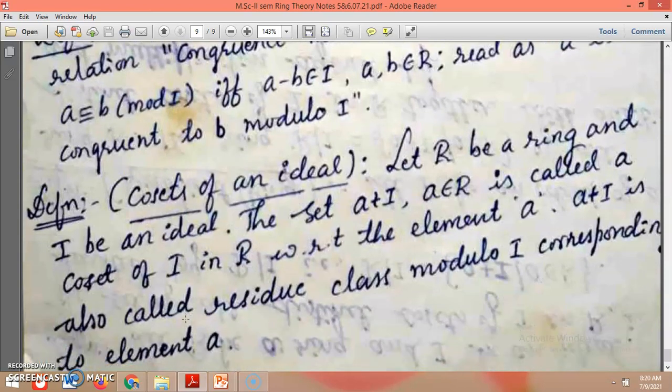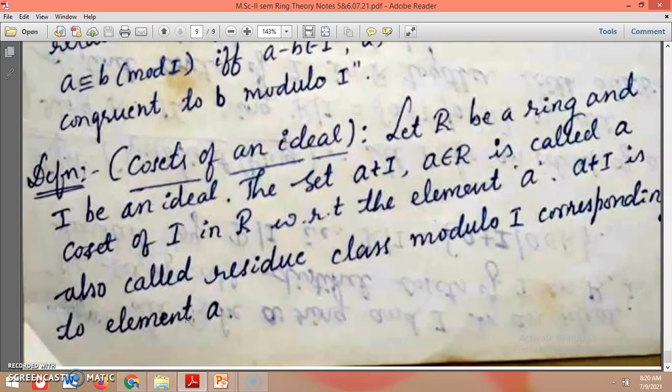Another definition, cosets of an ideal. Let R be a ring and I be an ideal. The set A plus I, where A is in R, is called the coset of I in R with respect to the element A, where A is a member of R. So A plus I is called the residue class modulo I corresponding to the element A itself.